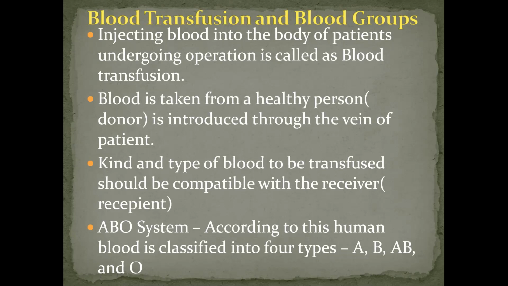Now, the kind and type of blood to be transfused should be compatible with the receiver. The receiver is the recipient who is receiving the blood. We should know what all blood groups the patient can take. So for that we have the ABO system. According to the ABO system, human blood is classified into 4 types. I think you all are very well aware, that is blood group A, B, AB and O.